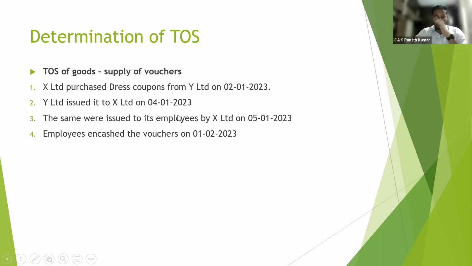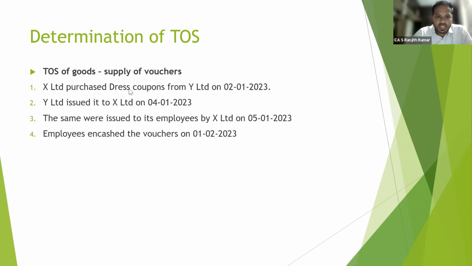Okay. So now we need to look at only two instances. Date of issue of voucher is 4th January 2023. Date of redemption of voucher is 1st February 2023. So what is said in case of vouchers exchangeable for goods? Supplies identifiable, date of issue of voucher. Supplies not identifiable, date of redemption of voucher.